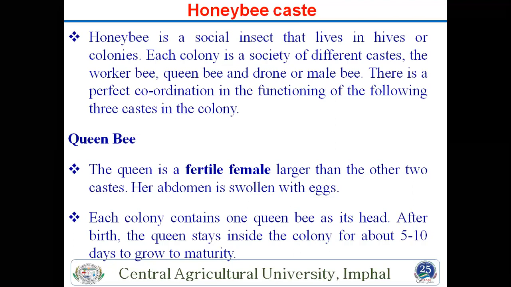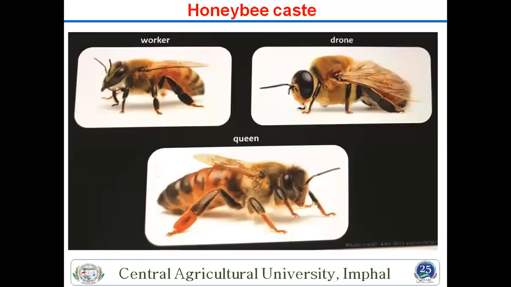Or if she is old, and the life cycle we will talk about in the next class, the biology of this honeybee. So another point: each colony contains one queen only. After birth, the queen stays inside the colony for 5 to 10 days to grow to maturity. After that, she starts laying eggs. Then you see the size of the 3 groups: worker and soldier are near to this.